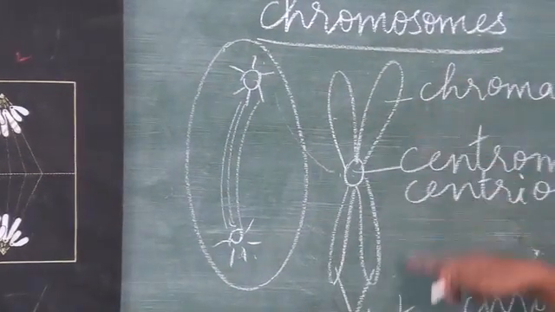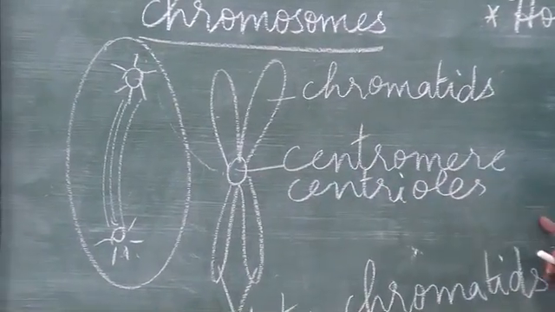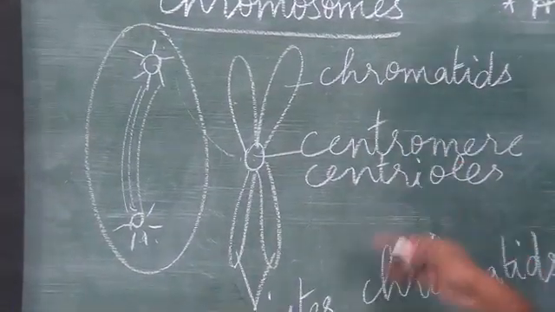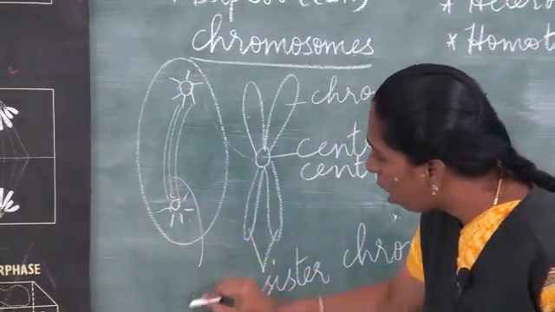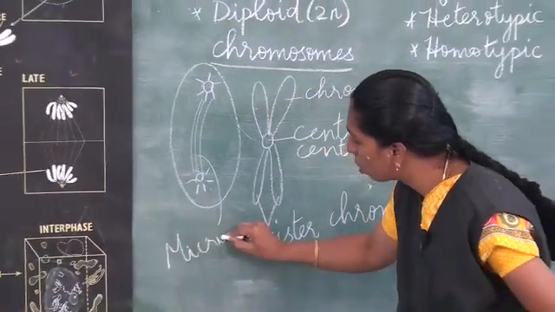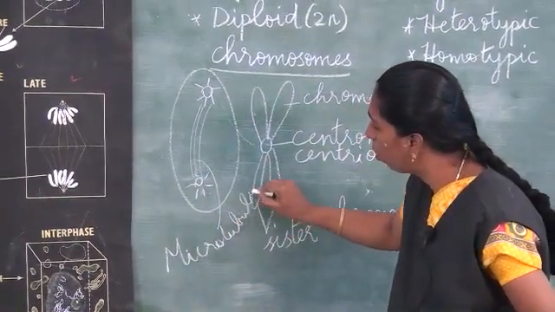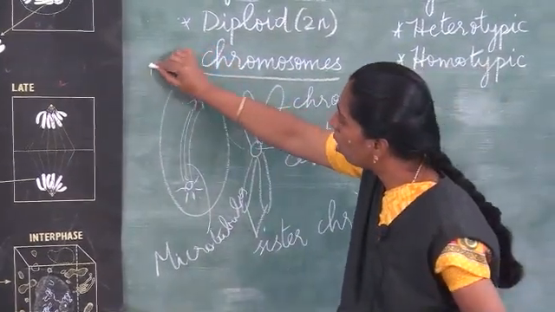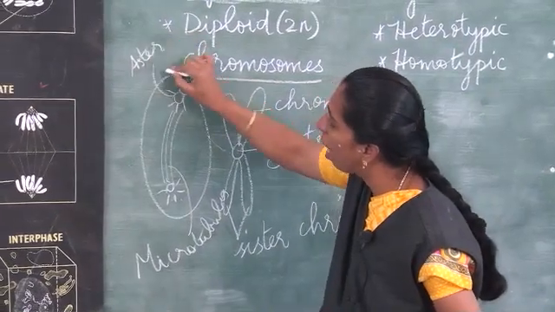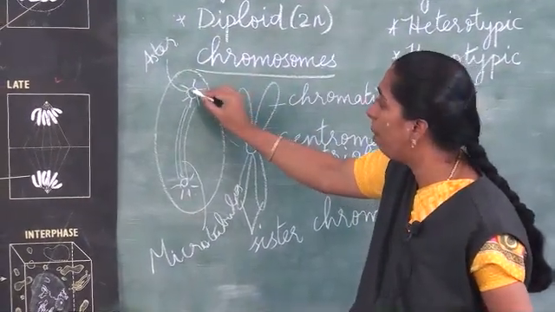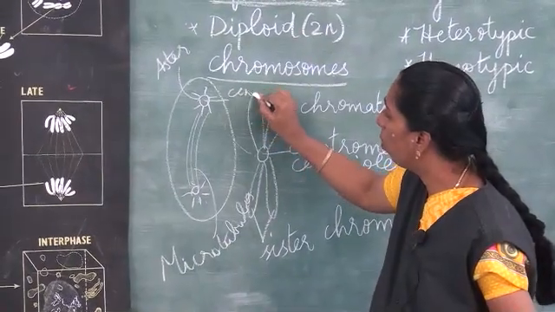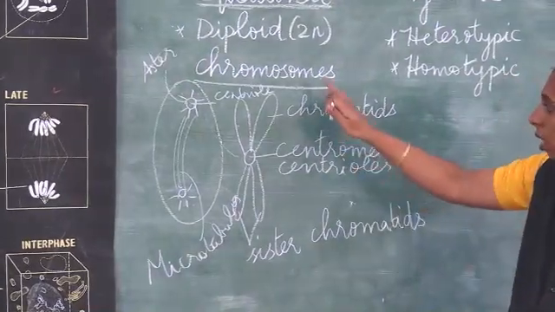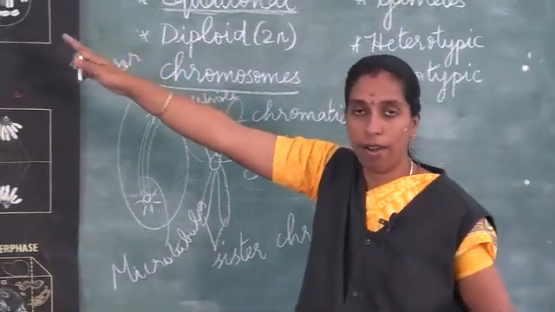Here, this is a chromosome. At the center we have the centromere, which is made up of centrioles, nothing but microtubules. They are called microtubules, and these will move towards the poles. This is called aster, like a star shaped structure, aster rays. Here you have the centriole.